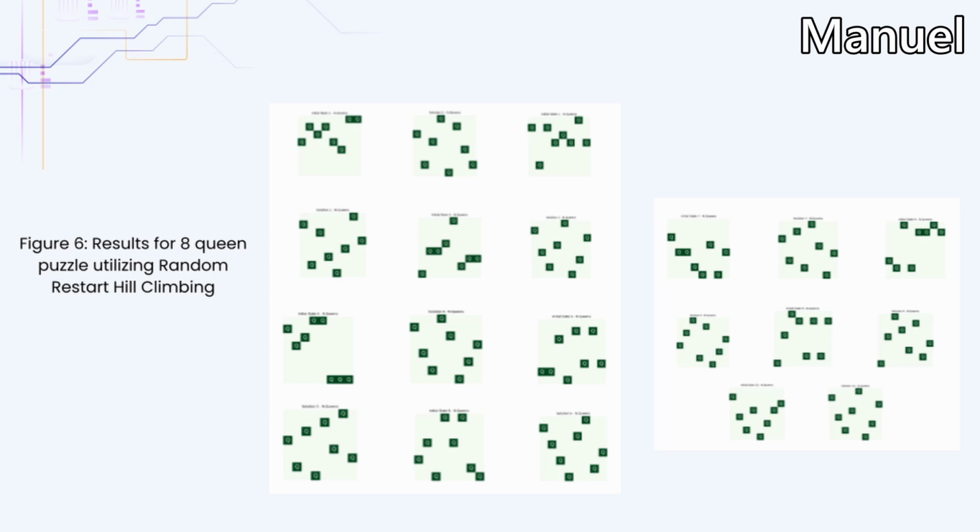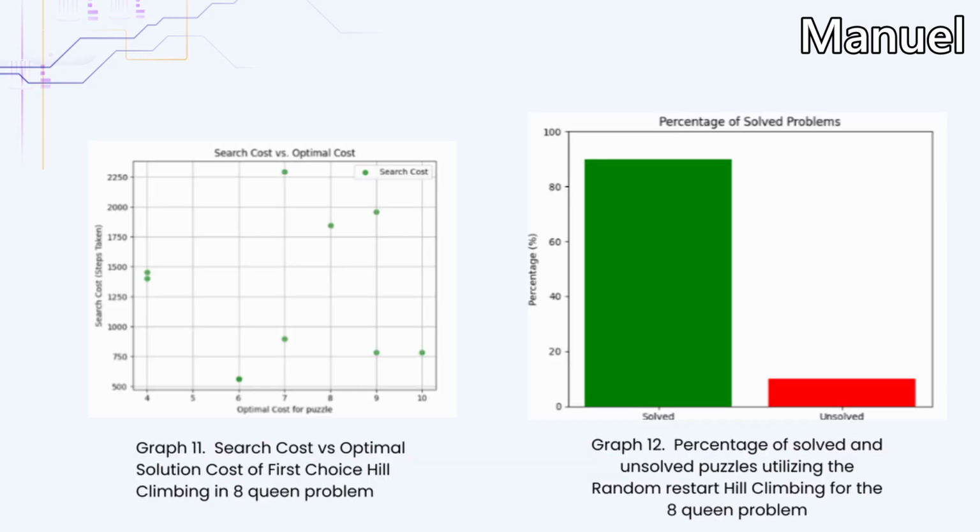We see the 8-queen puzzle using random restarts. Over here we see the biggest difference, being that the 8-queen puzzle was solved about 90% of the time using random restarts.